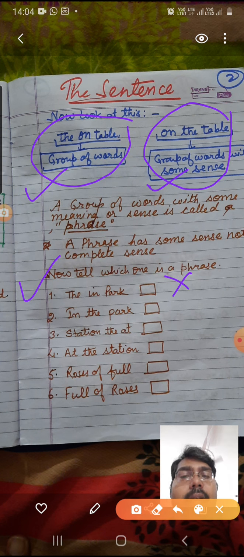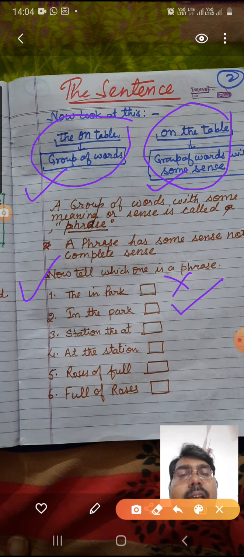In the park is producing some sense because there may be something in the park, trees or flowers, maybe anything. It is not complete sense but some sense. And this is a phrase. This is the definition of a phrase.